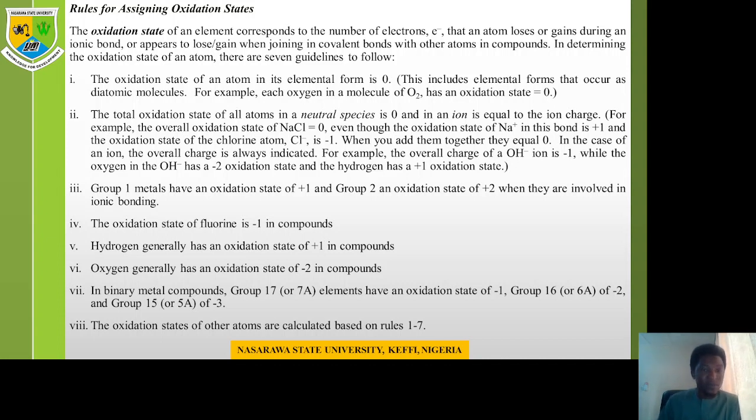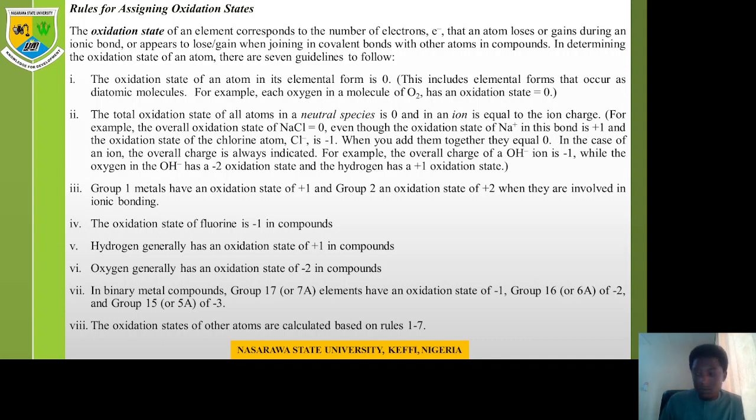Now, in the case of an ion, the overall charge is always indicated above. For example, the overall charge of hydroxide is -1, while the oxygen in that hydroxide has a -2 oxidation number and the hydrogen has a +1 oxidation number. I don't know if you understand that. Oxygen has 6 electrons in its outer shell, so it requires 2. So the 2 it requires gives it that -2. While hydrogen has only 1 electron, so it has to give out that 1. Giving out that 1 becomes what? +1. So when you add the compound together, -2 + 1 gives you what? -1 for an ion.